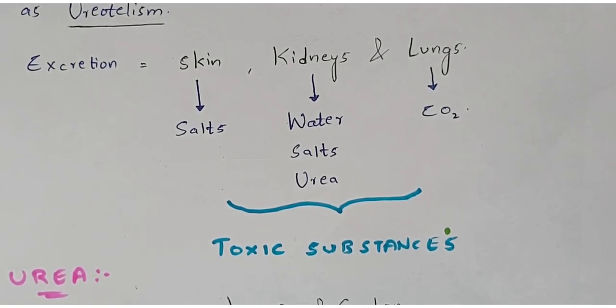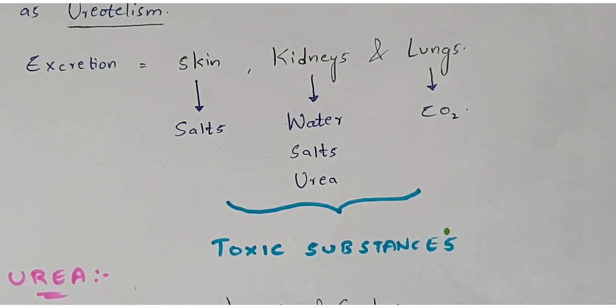So excretion will be of two types. I mean the excretion is done by using two methods. The two methods which are highly used for the process of excretion: one is ammonotelism and another is ureotelism. If one mechanism is not working, then it leads to the failure of your kidneys. Okay, so both of these mechanisms should definitely work in order to perform the process of excretion, right? So this is what about the ureotelism.